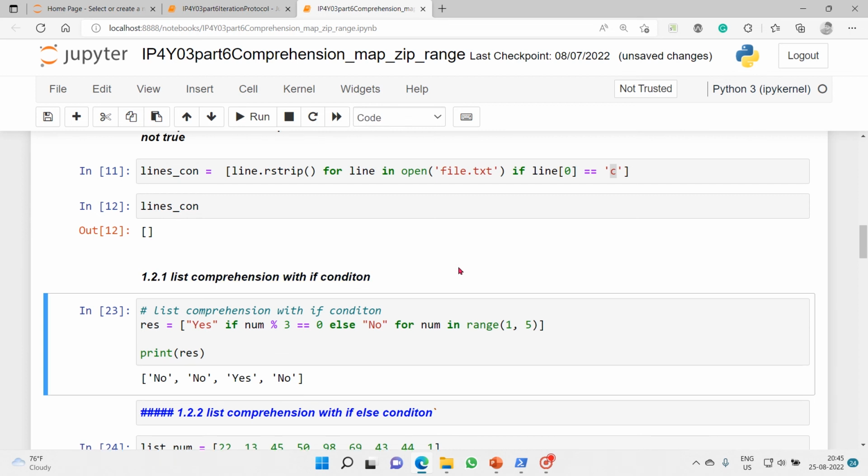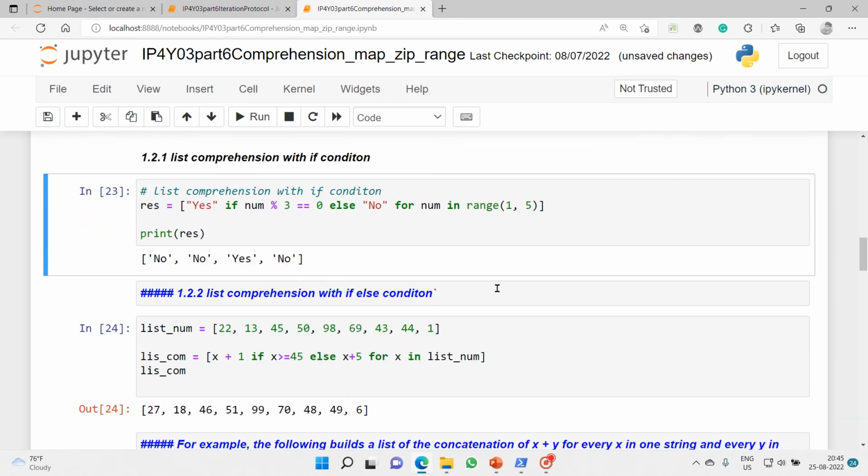That's what we have done on top, but that is a file type object. So here we'll take much simpler examples so that it would be very easy to understand for beginners. So first thing is list comprehension with if condition.